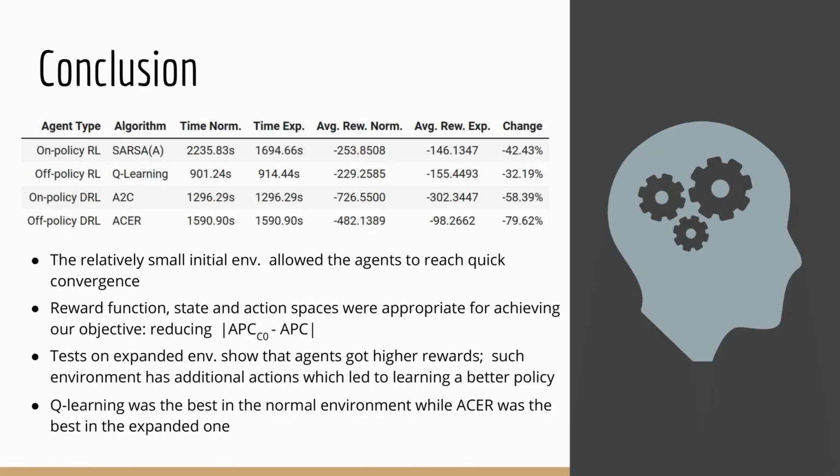Conclusion. The relatively small quantity of state action pairs in the normal environment allowed the agents to reach the convergence quickly. The implemented reward function, state and action spaces were appropriate for achieving our objective, reducing the difference between real APC and the APC calculated by the source controller. Tests on the expanded environment show that the agents obtained higher rewards since such environment considers additional actions, i.e., synchronize with more than one controller at a time, which led to learning a better policy. Q-learning obtained the best performance in the normal environment while ASA was the best in the expanded one.